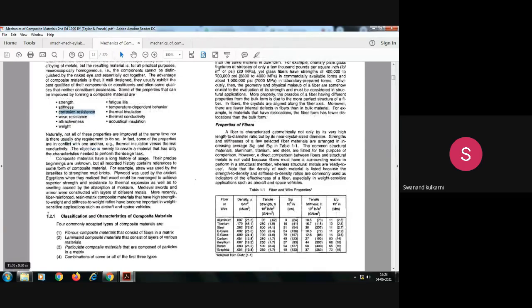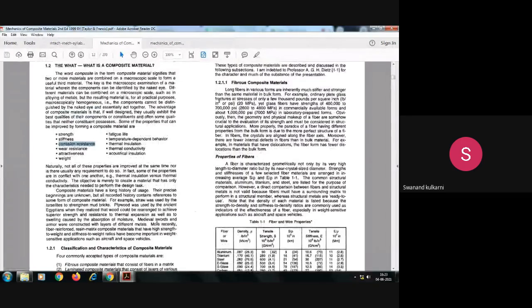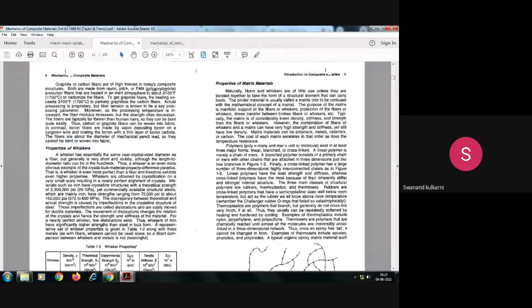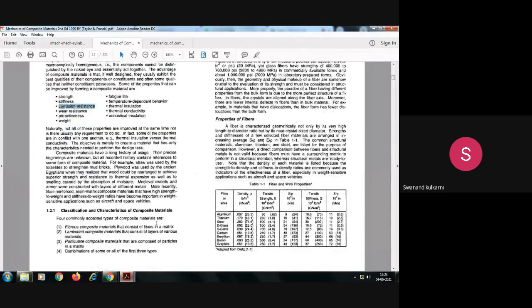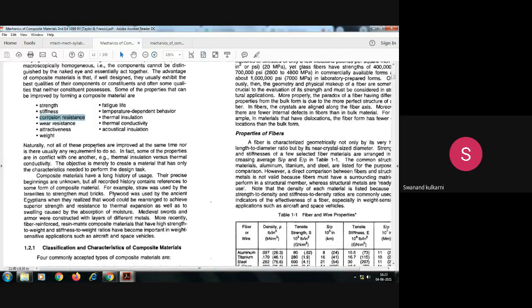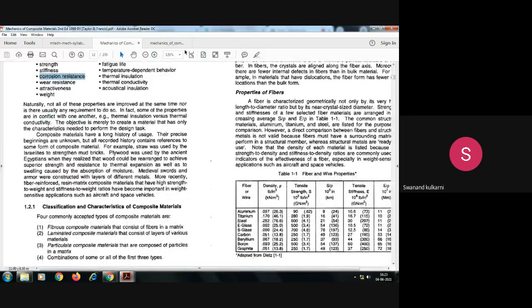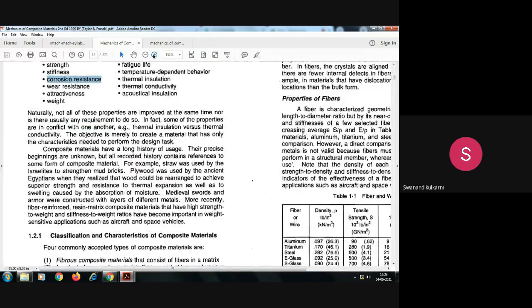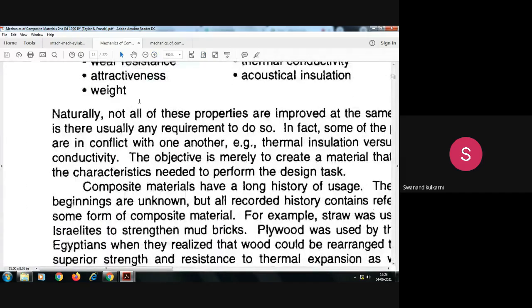As far as the classification and characteristics of the composite material are concerned, let us come to the reinforcement part, because in case of matrix part we have seen polymer matrix composite, metal matrix composite, and ceramic matrix composite. So these are the three types of composite material based on matrix. But as far as the reinforcement is concerned, here you can observe the classification and characteristics of composite material.